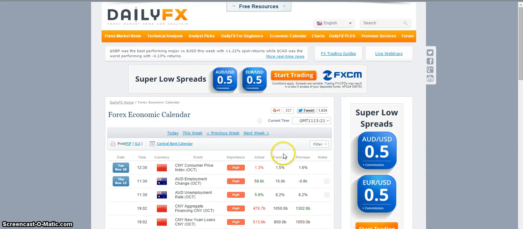So keeping an eye on these news events is definitely a good idea at the Daily FX, and you can just see what's coming up and have a feel on which way you think the market might move, and then you can use these news events to your advantage by either exiting a profitable trade, bringing it to break even, or looking to carry on in your fundamental direction.